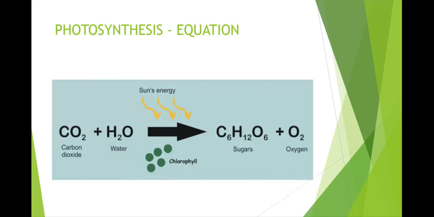Photosynthesis can be written as an equation. Carbon dioxide combines with water in the presence of chlorophyll and sunlight to give sugars and oxygen. Here glucose is formed, a simple form of carbohydrate, but it is stored as starch. That is also a type of carbohydrate.